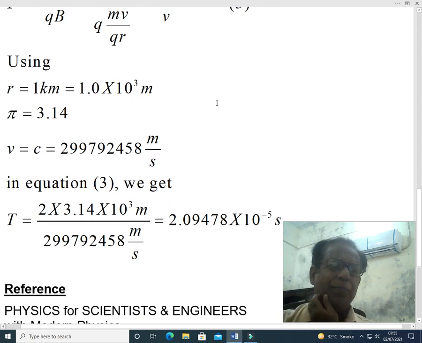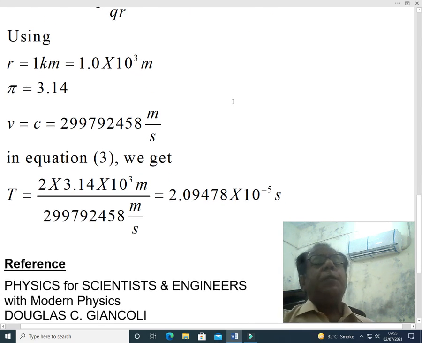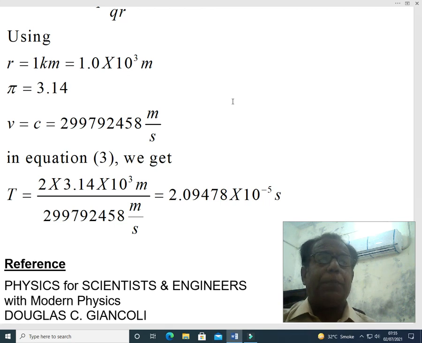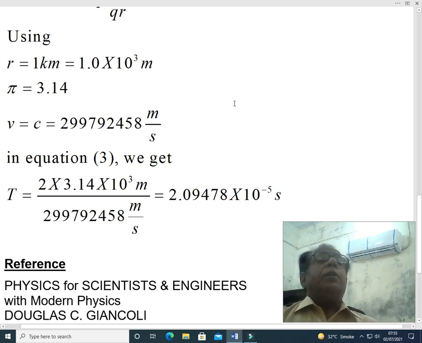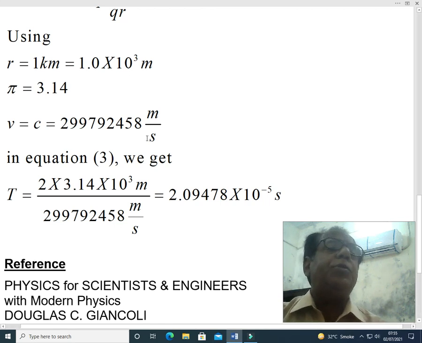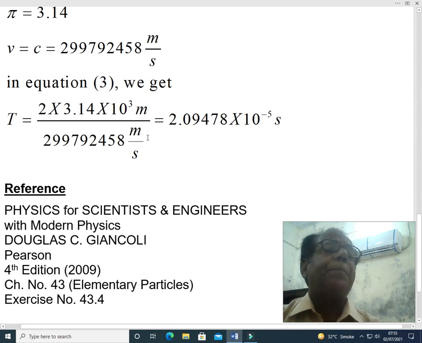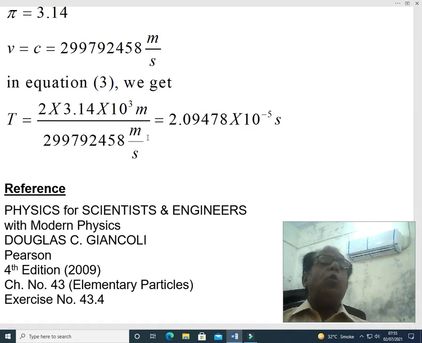Now v is equal to speed of light c equal to 299792458 meter per second. Using all these 3 values in equation 3, we get time period T equal to 2 into value of pi 3.14 into value of kilometer, that is 10 raised to the power 3 meter, over value of speed of light 299792458 meter per second.